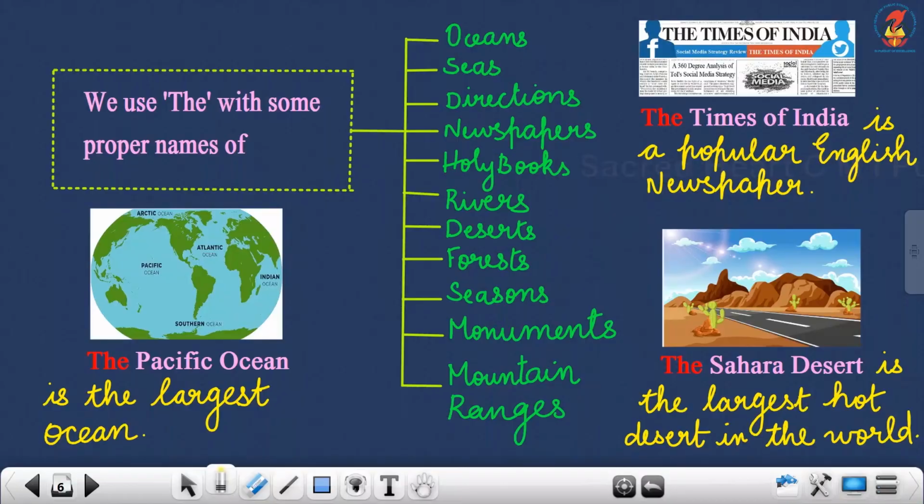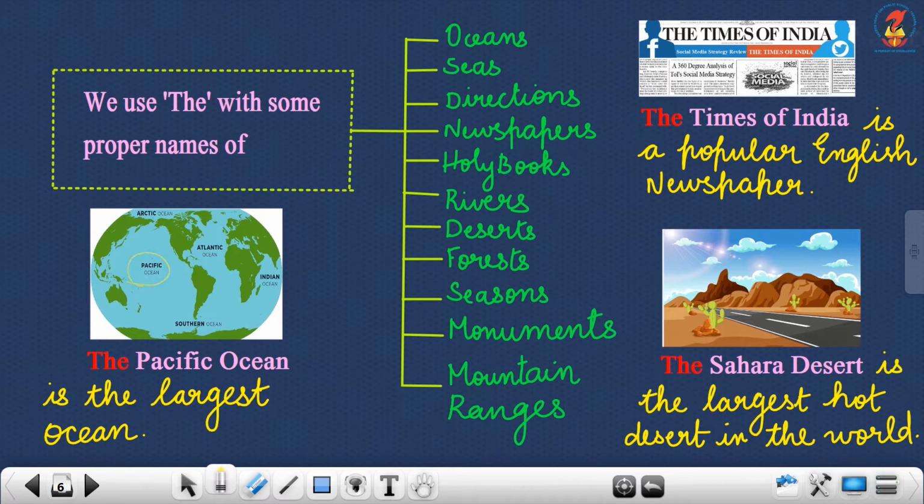The next is, as you can see here, we use the with some proper names. With some of the proper names, we can use the article the. For example, we can use the before oceans. See the Pacific Ocean. Pacific Ocean is the largest ocean. We can see Arctic Ocean, Atlantic Ocean, Indian Ocean, Southern Ocean, Pacific Ocean.